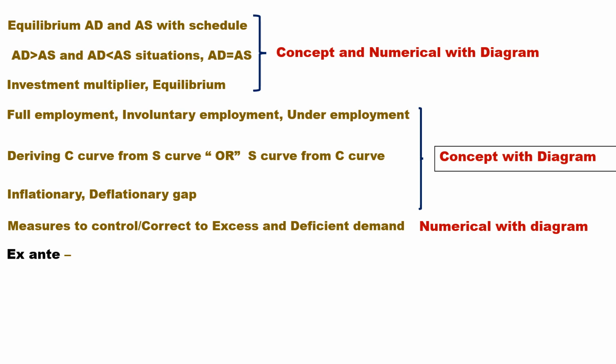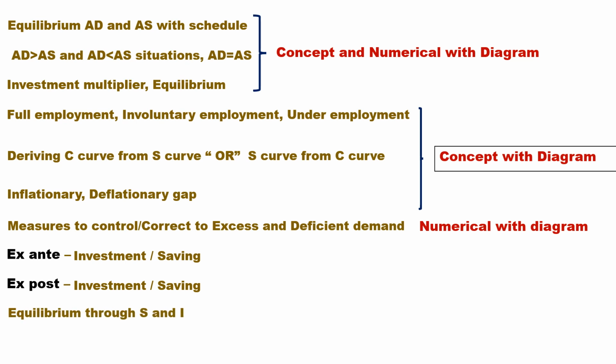Ex ante investment and ex ante saving. Ex ante investment is desired investment, or planned investment in a year. Similarly, desired saving or planned saving in a year. Ex post investment and ex post saving are the actual investment in the economy in a year, and similarly, actual saving in the economy in a year.